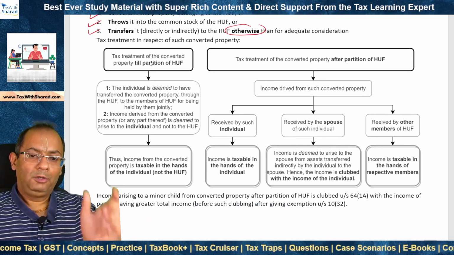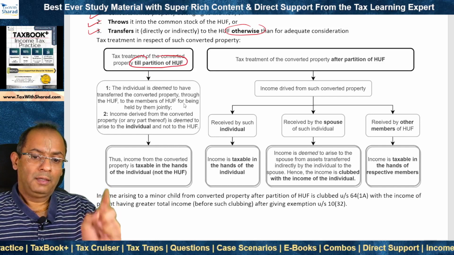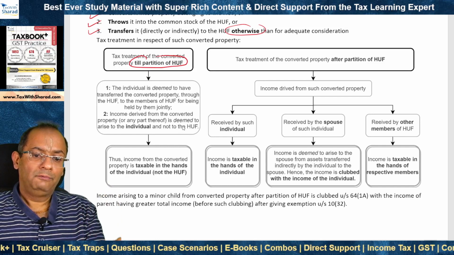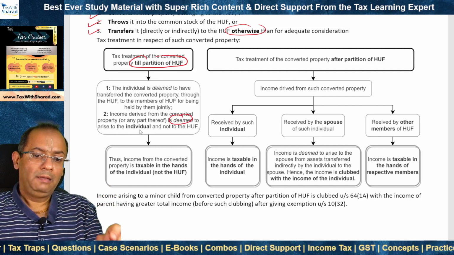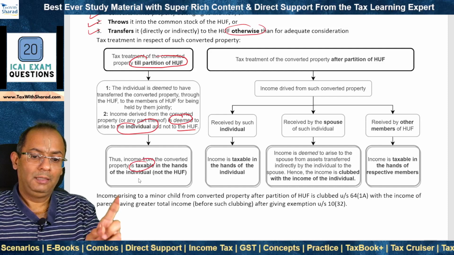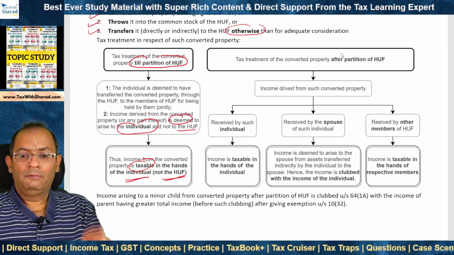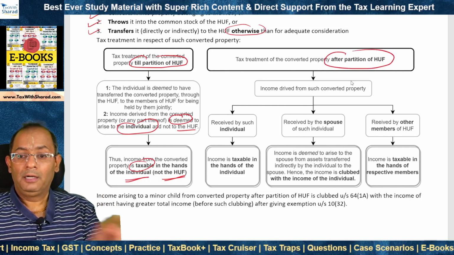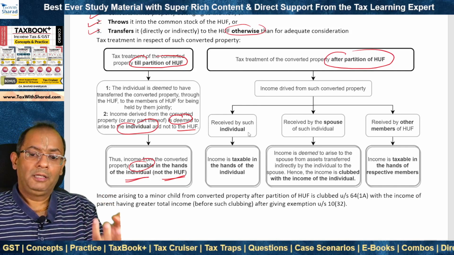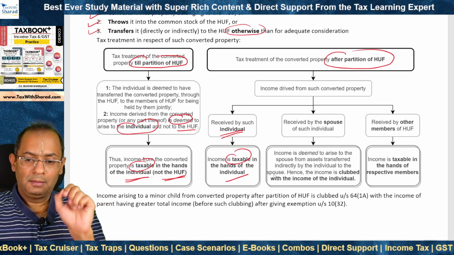What happens in respect of income from such property till partition of the HUF? Till partition of the HUF, income from such property is deemed to arise to the individual and not to the HUF, and therefore it is taxable in the hands of the individual, not the HUF. What about income from such converted property after partition? After partition, income that is received by the individual himself is taxable in his own hands.